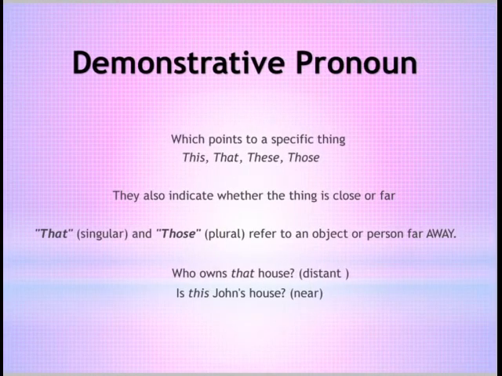Demonstrative pronoun points to a specific thing. I told that those nouns which indicate towards a particular person, place or thing, like this, that, these, those, also indicate whether the thing is close or far. That is singular and those is plural, referring to an object or a person far away. जब कोई भी चीज़ दूर हो, कोई जगह दूर हो, कोई शख्स दूर हो, और if that is singular, that हम यूज़ करेंगे. If plural, so those हम यूज़ करेंगे. और नज़दीक के लिए फिर this and these. This for singular and these for plural.